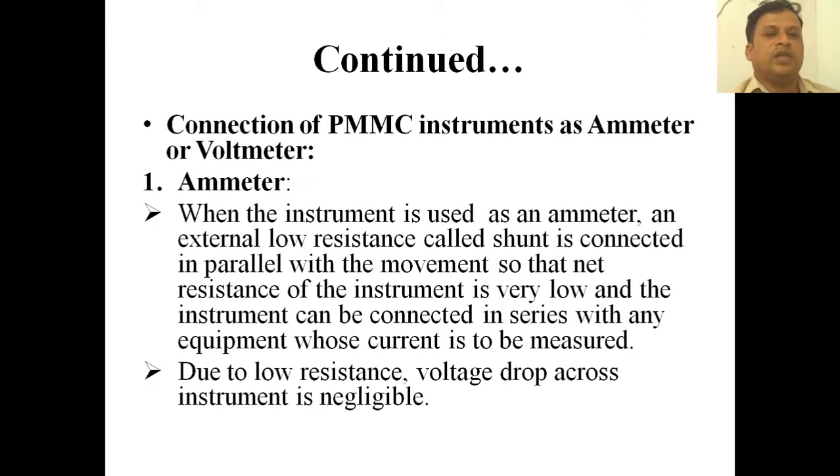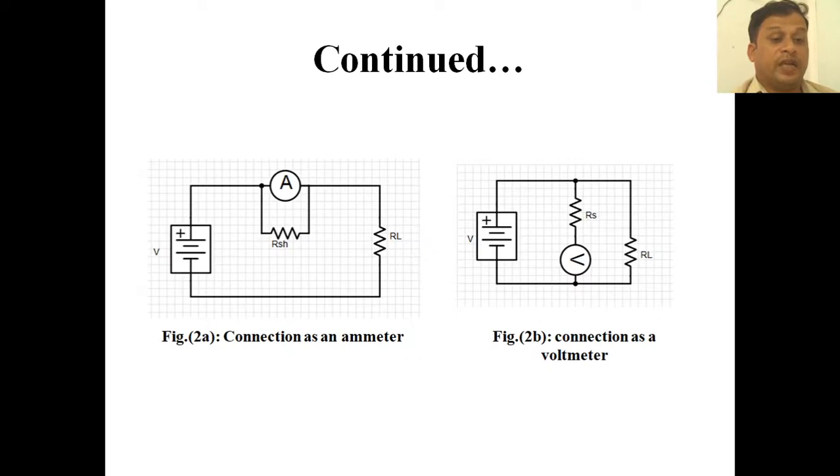Now, connections of a PMMC instrument as an ammeter or voltmeter. When the instrument is used as an ammeter, an external low resistance called a shunt is connected in parallel with the movement, so that the net resistance of the instrument is very low and the instrument can be connected in series with any equipment whose current is to be measured. Due to low resistance, the voltage drop across the instrument is negligible. So you can see here the connection as an ammeter.